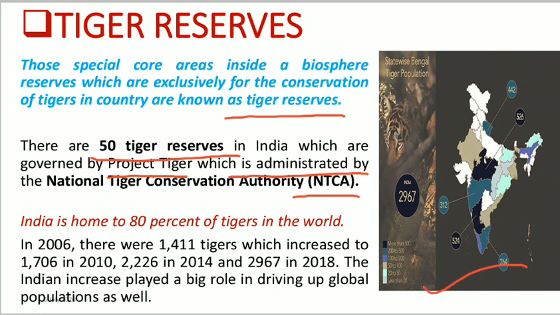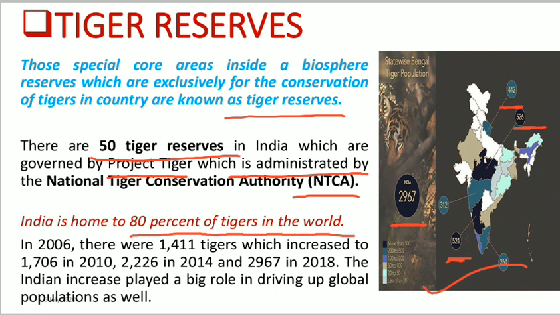Here we see a picture of India, where Madhya Pradesh has the highest count of tigers, that is 526. The second highest state is Karnataka, with 524 tigers. And the third is Uttarakhand, with almost 442. So in India at present there are 2,967 tigers. India is home to 80% of the tigers in the world.